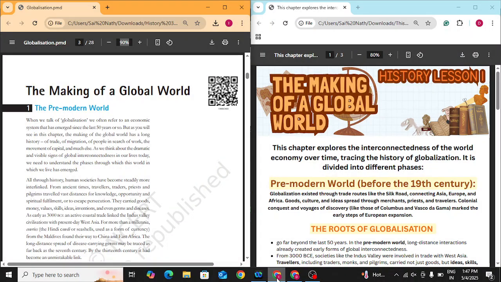Everyone, today we'll be doing history lesson 1. We'll start our history topics with the first chapter, the making of a global world. The part of this chapter which you will need to evaluate in your board examination is a very short part, only 3 subtopics. Hence, this makes it one of the easiest history chapters in your syllabus to learn and score good marks.